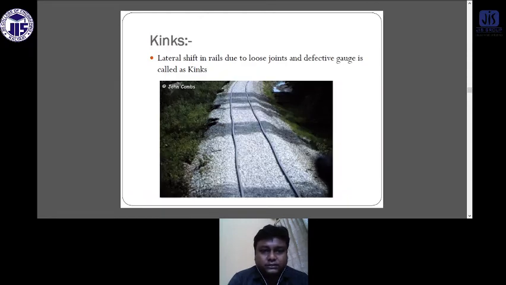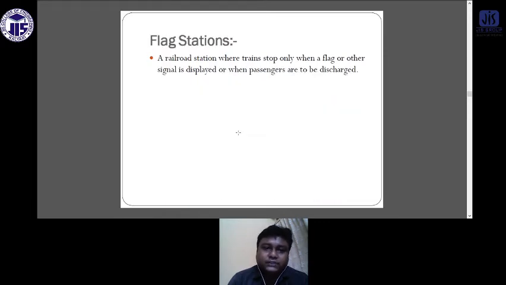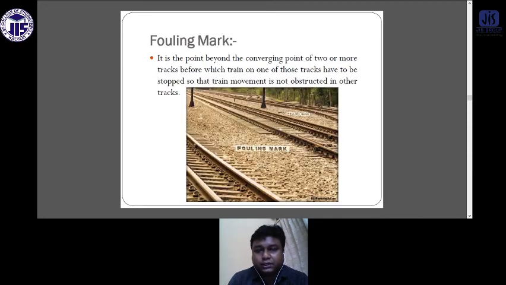What are kinks? The lateral shift of the rails due to loose joints and defective gauge is called a kink. What is a halt station? A railroad station where trains stop only when a flag or other signal is displayed, or when passengers are to be discharged. What is a fouling mark? It is the point beyond the converging point of two or more tracks before which the trains on one of those tracks have to be stopped so that the train movement is not obstructed on other tracks.